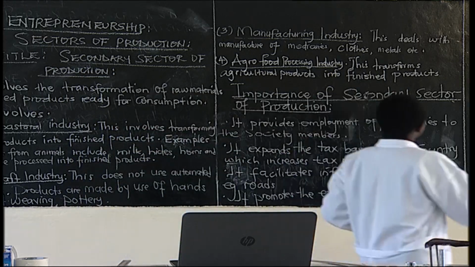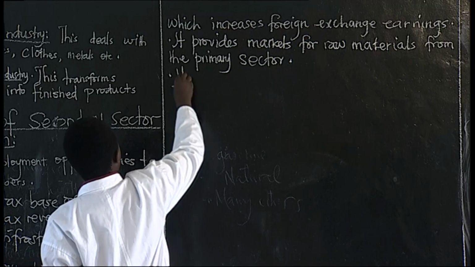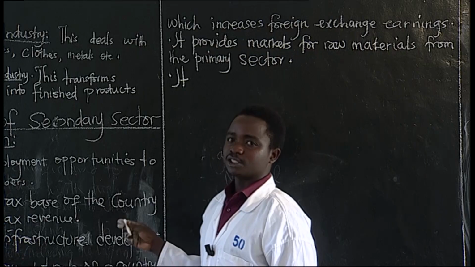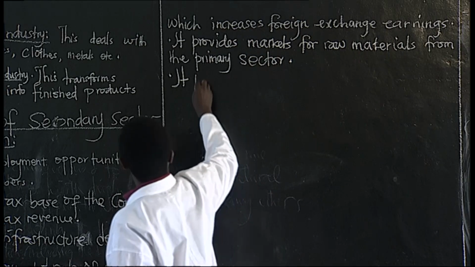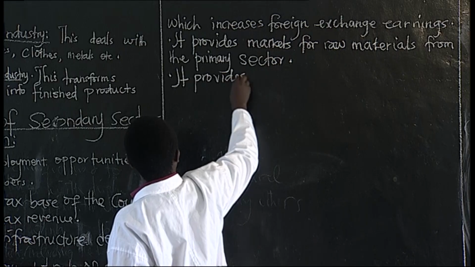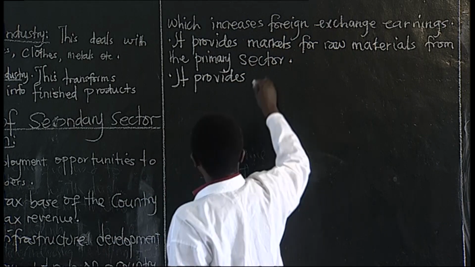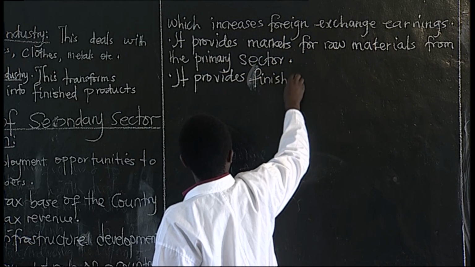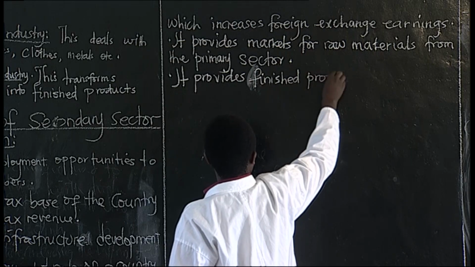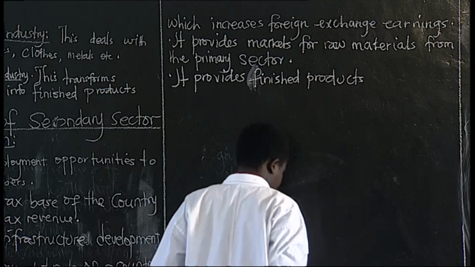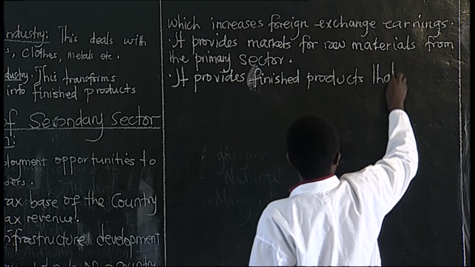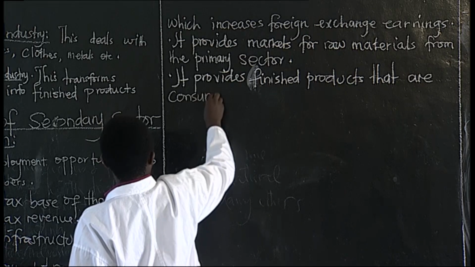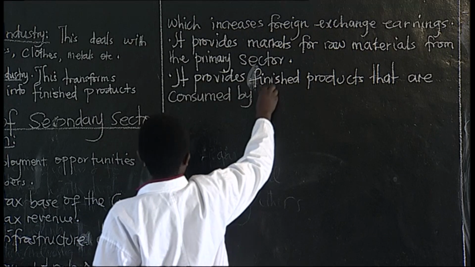Then you can say this secondary sector of production provides finished products, or goods. It provides finished products. These are goods that are consumed by the society.